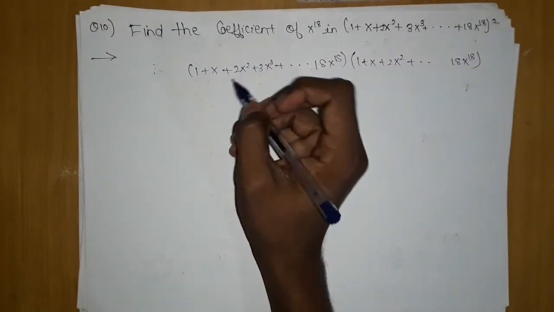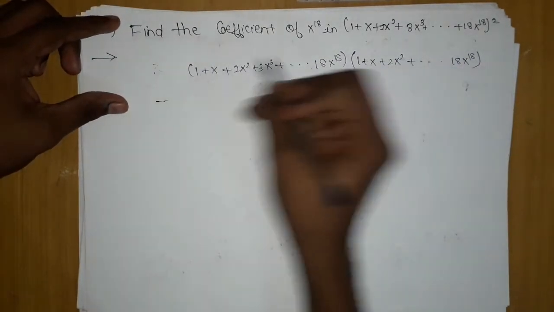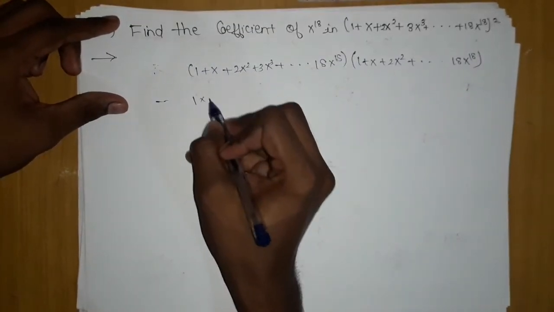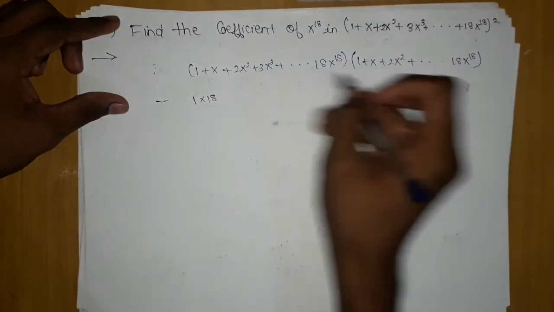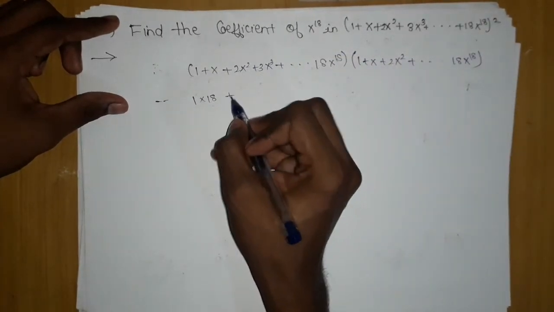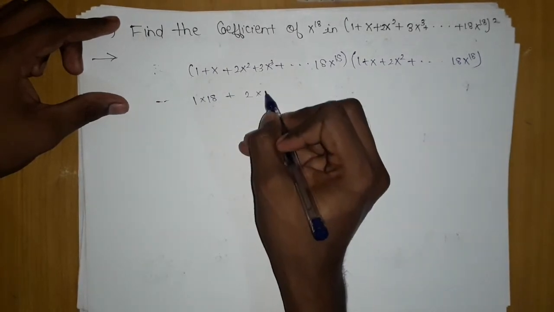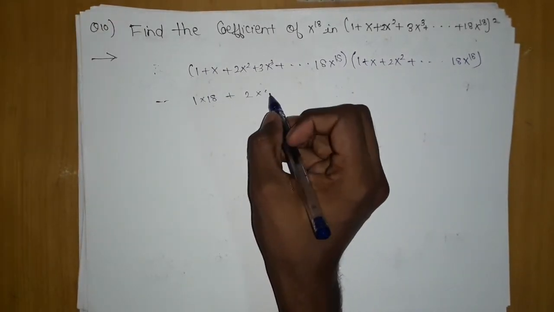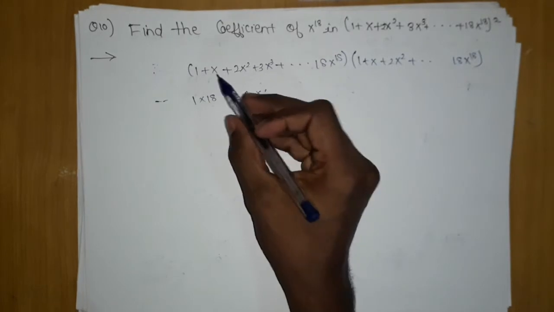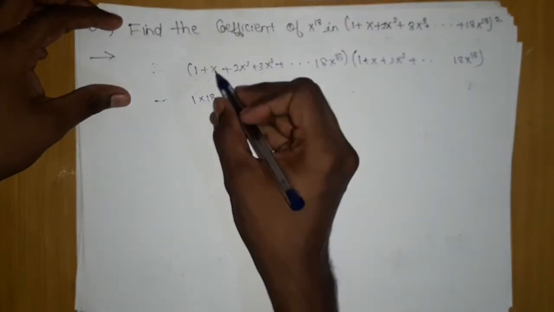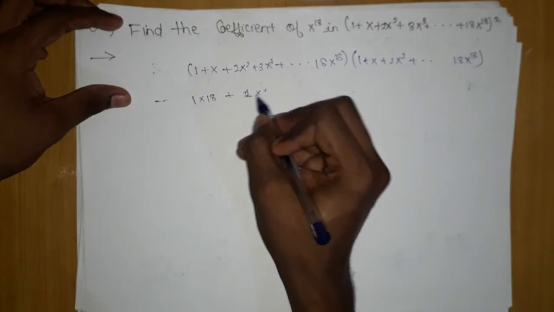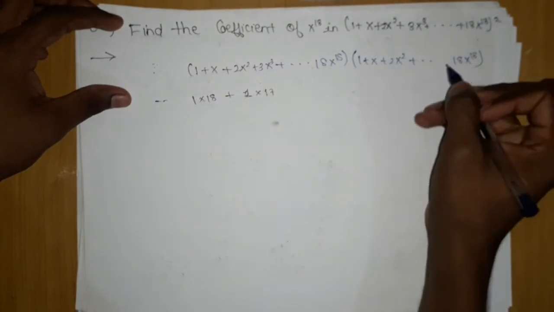You can see when x^18 will appear: when the 1 will multiply with 18x^18, and this will multiply with this, x³ and so on, x^18 will appear. Then 2 will multiply with 17, x^17.